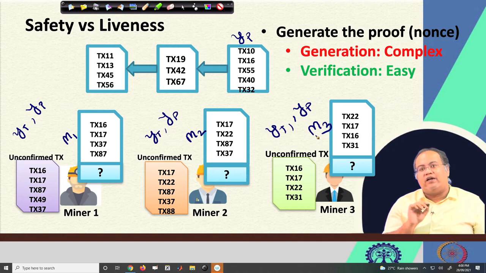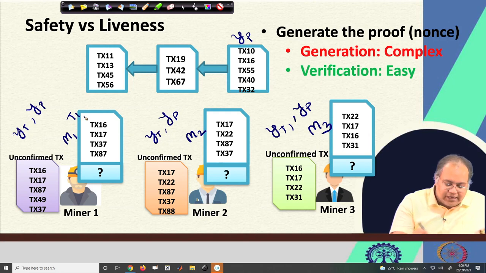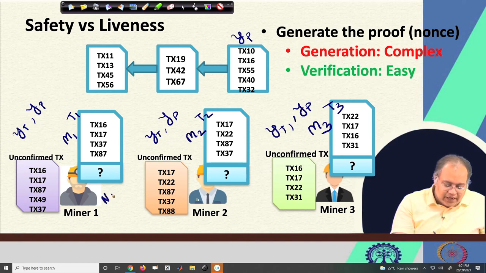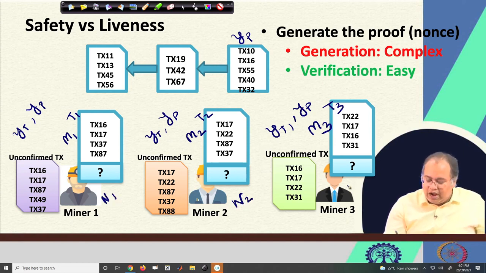So the Merkle root is different, and at the same time the timestamp of generating this block is also different, because as we are working on a distributed system, the hardware time is not synchronized across all these 3 miners. So I am writing it as T1, T2 and T3. From these values they are going to find the nonce. The target nonce for miner 1 would be N1, for miner 2 would be N2, and for miner 3 would be N3.